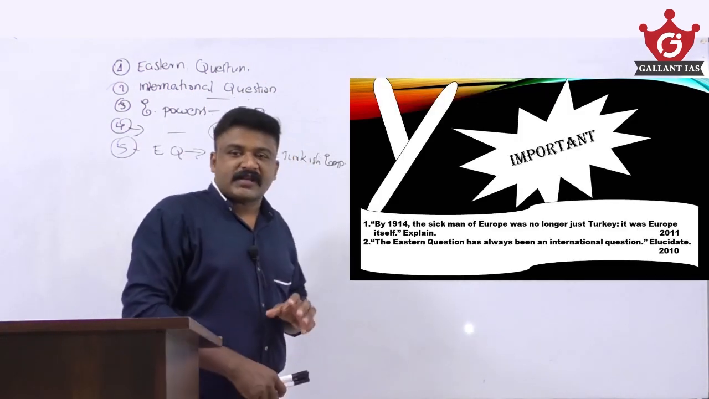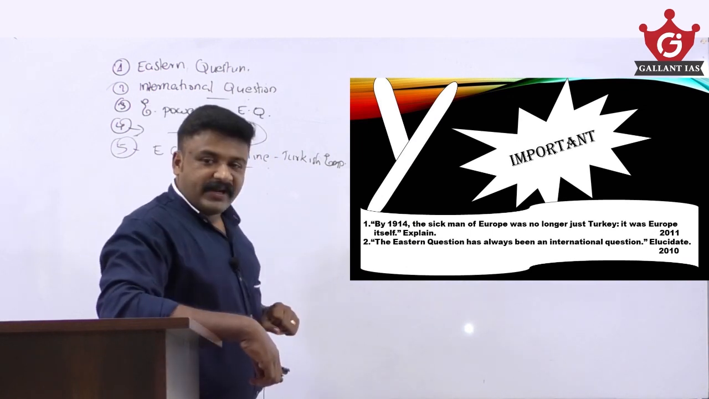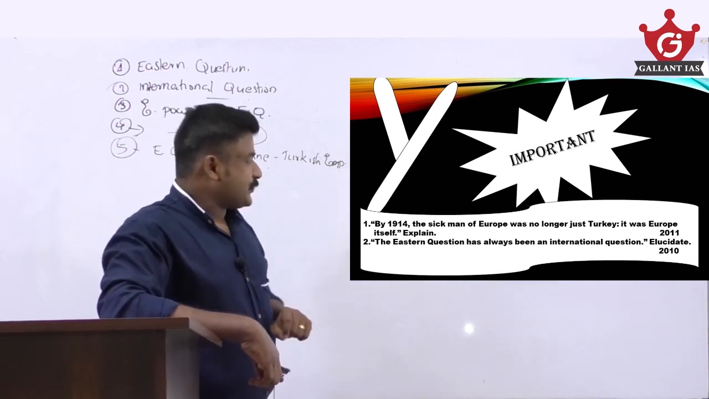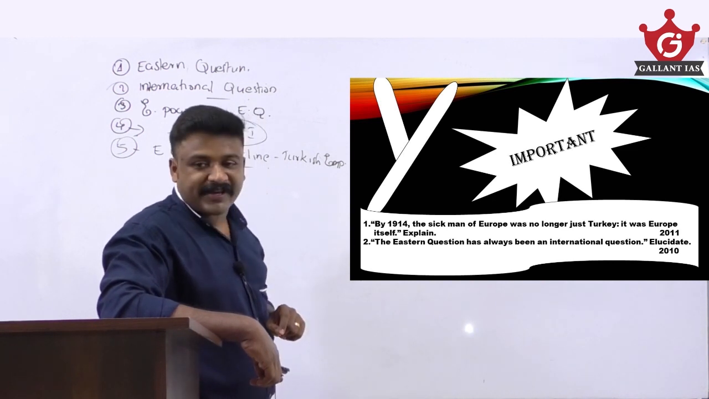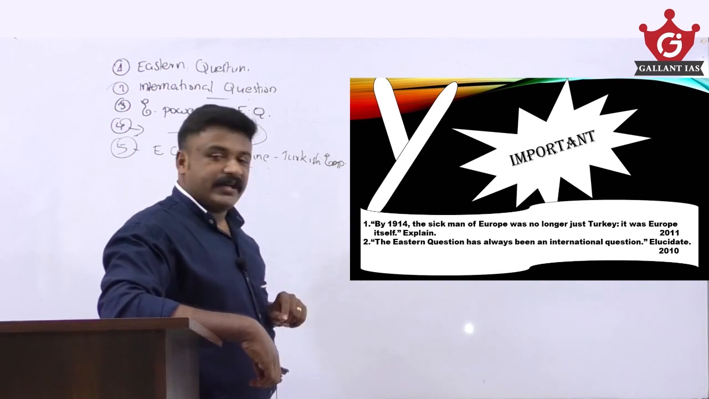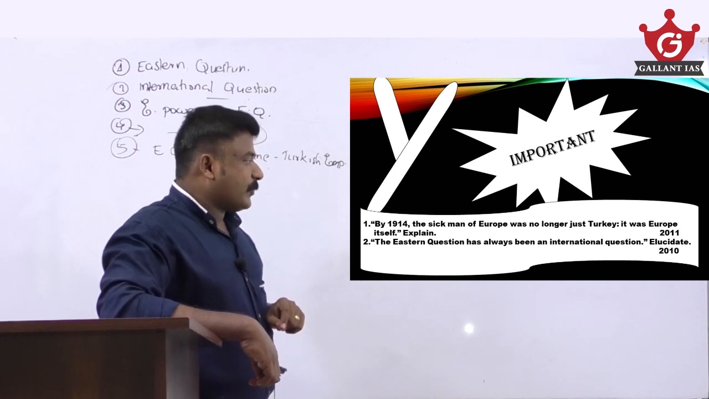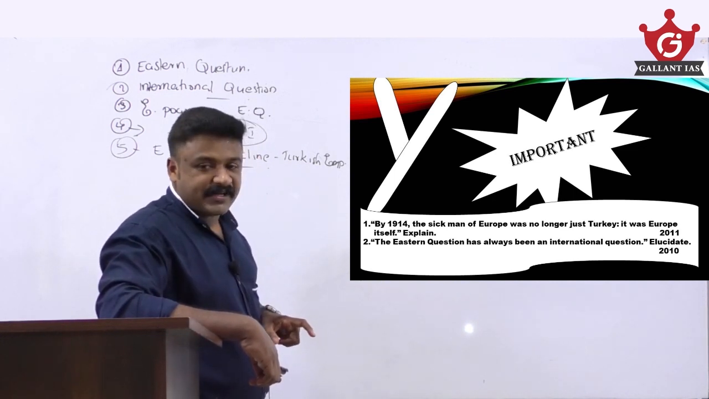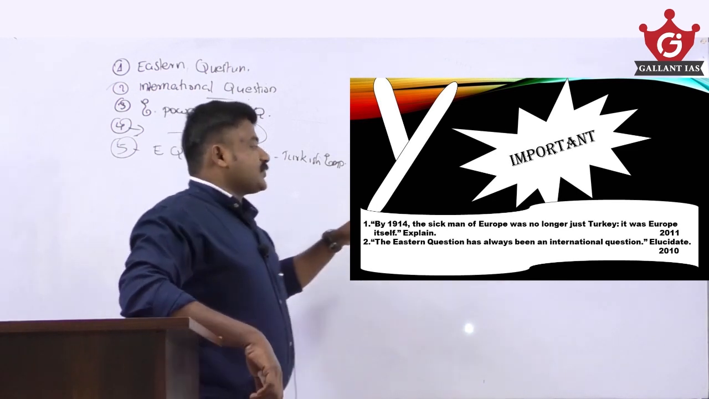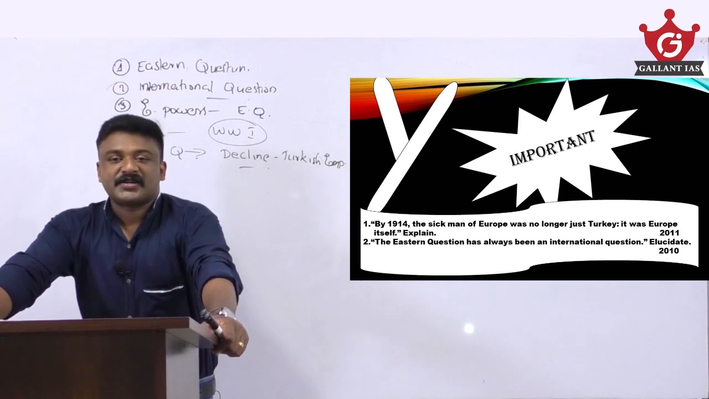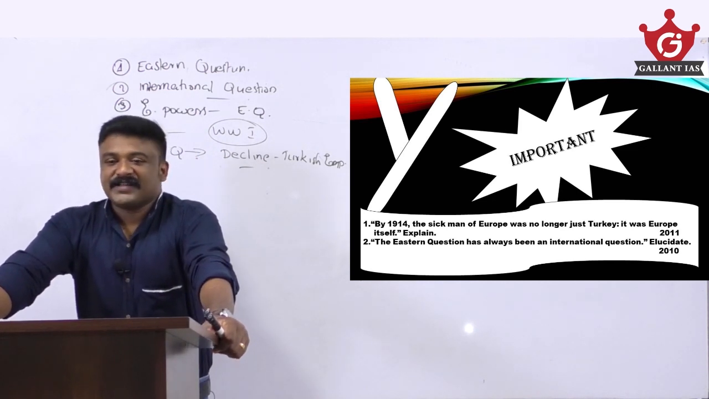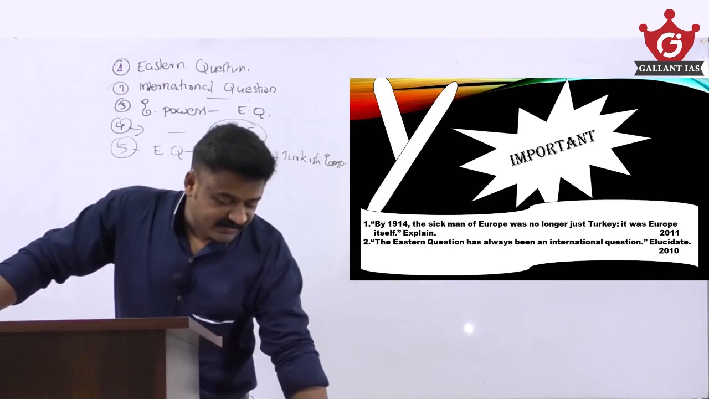Two previous questions I am showing you. By 1914, the Eastern question was no longer just about Turkey, it was about Europe itself. Explain. That's a question. Now see, the Eastern question has always been an international question. So these are some things which you have to answer here.